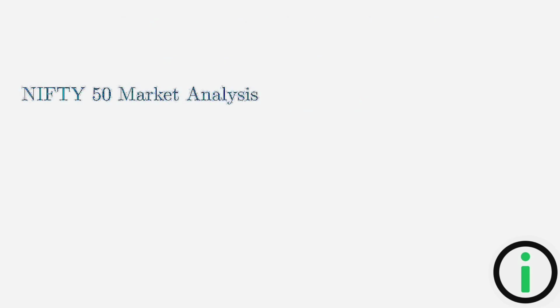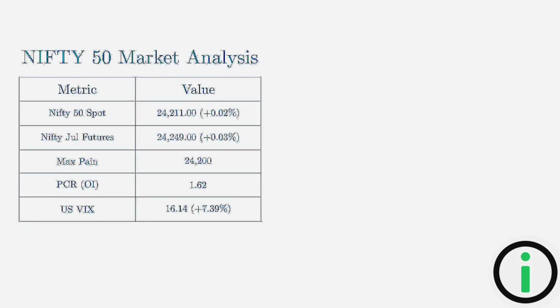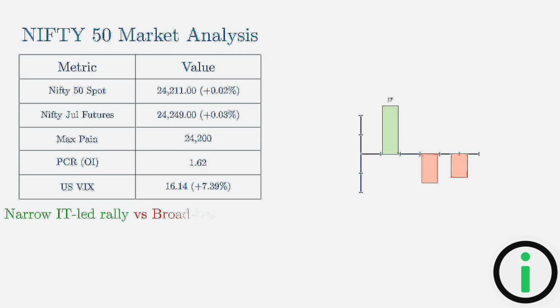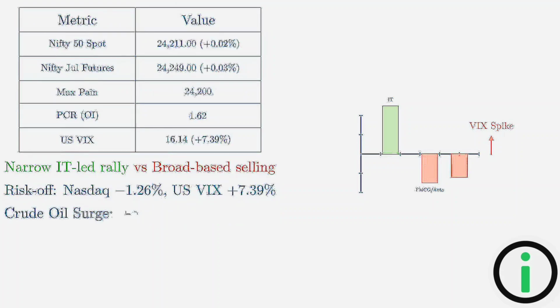Let's start with a high-level view of where the market stands. The Nifty 50 closed the session on July 13th almost flat, up just 0.02%. However, this headline number is deceptive. While it looks calm, we saw a very narrow rally led by IT heavyweights, while sectors like FMCG, autos, and private banks faced broad-based selling. Externally, we have a risk-off signal with the Nasdaq dropping 1.26% and a significant spike in the US VIX of over 7%. Adding to this, crude oil surged 5% on headlines regarding a potential blockade in the Strait of Hormuz.